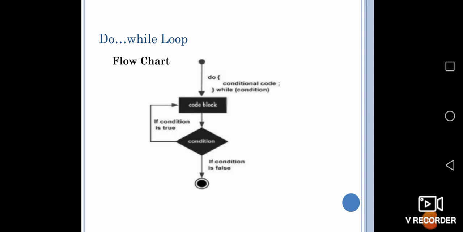Do while, that is the flow chart. First, in the do, the conditional code is given, then the while condition is given. So first the conditional code will be executed, and only then the while condition will be checked. If it is true, again the whole code block will be executed, and if the condition becomes false, it will terminate.